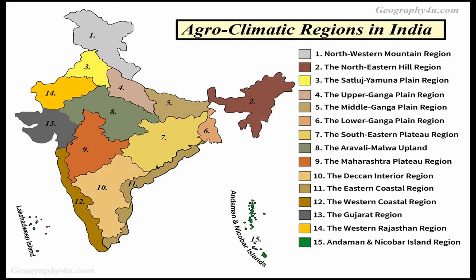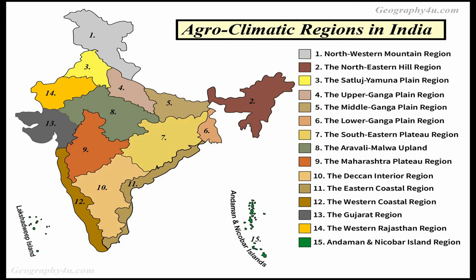And here, friends, the agroclimatic zones in India, agroclimatic regions in India. First we have to keep in mind that the map is the basic criterion to identify the agroclimatic zones, friends. If the map is in our mind, then it is easy to classify the agroclimatic zones. And there is also a reason, friends.